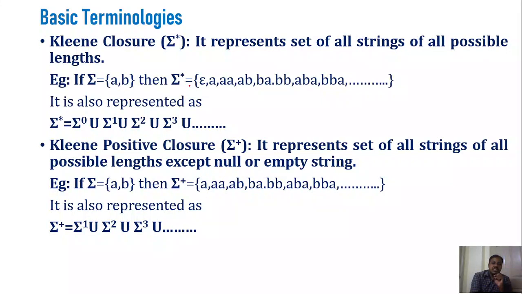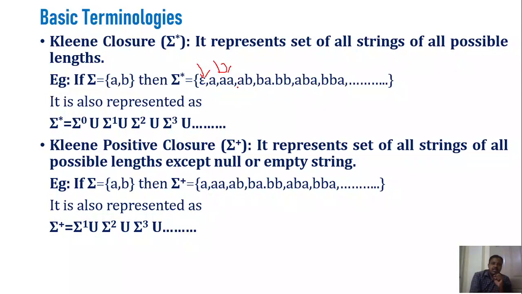Sigma star is nothing but the set of all strings of all possible lengths. The first thing is the set of all strings of length 0. What will be the value? It will be epsilon. Next, the set of all strings of length 1: a, b. So these are the strings of length 1.